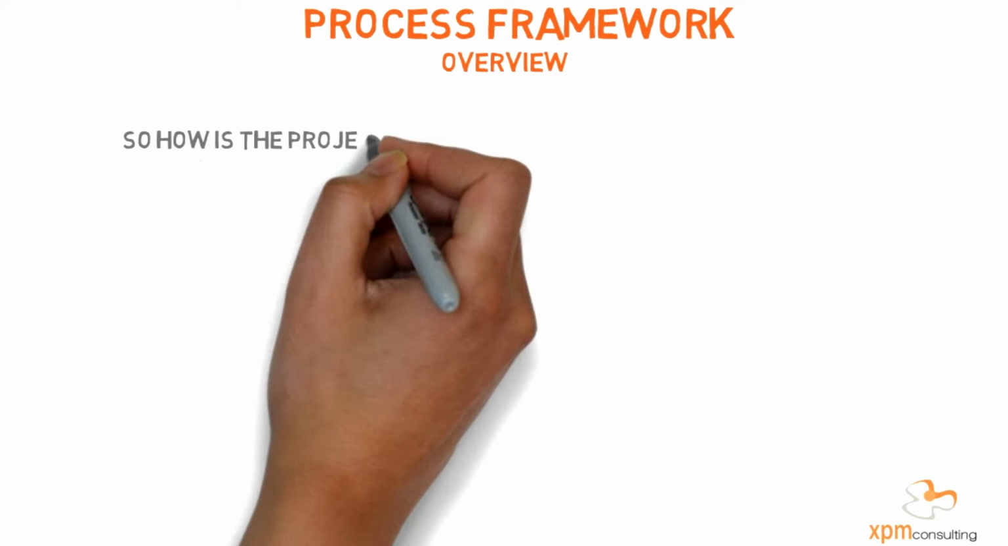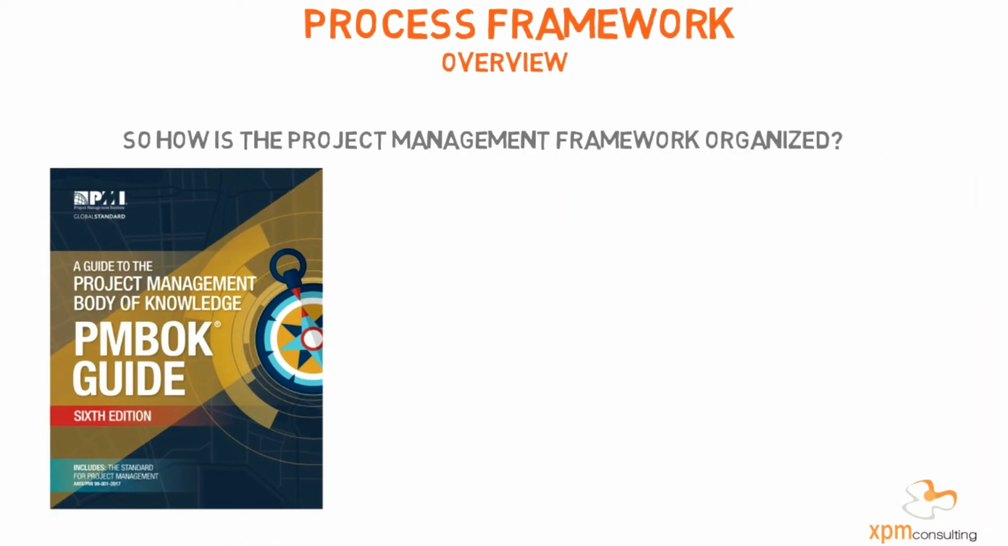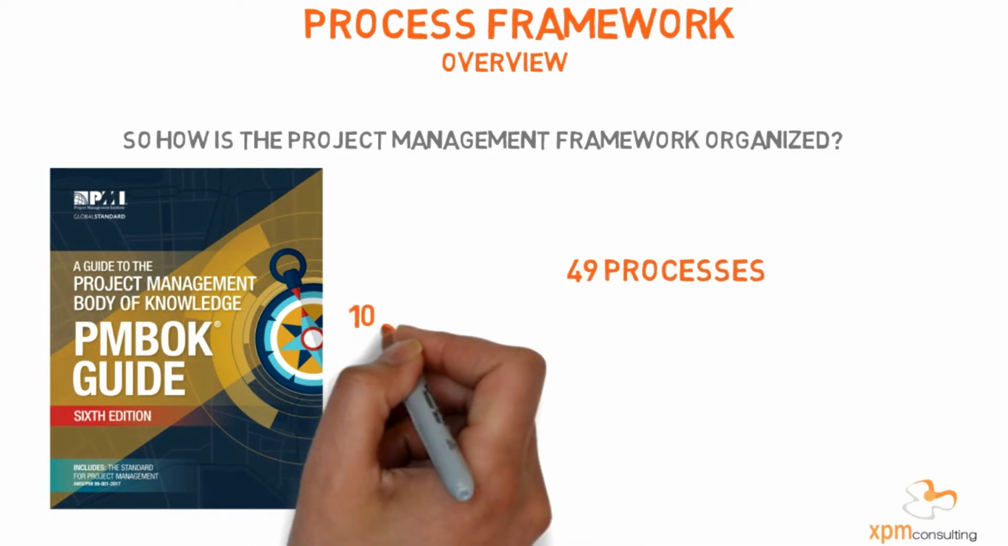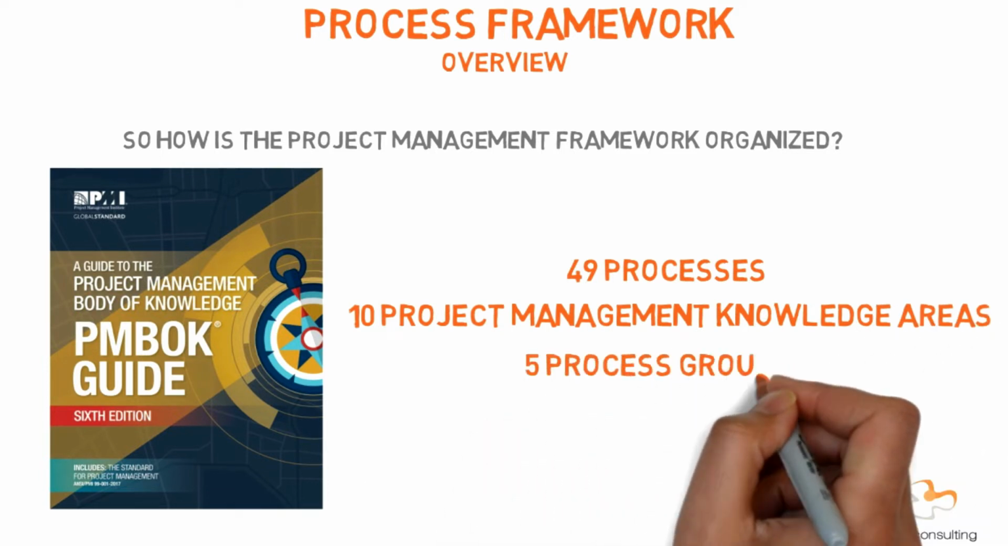So how is the project management framework organized? Well, according to A Guide to the Project Management Body of Knowledge, 6th edition, project management is organized around 49 processes. These processes can then be mapped against 10 project management knowledge areas, and 5 process groups.